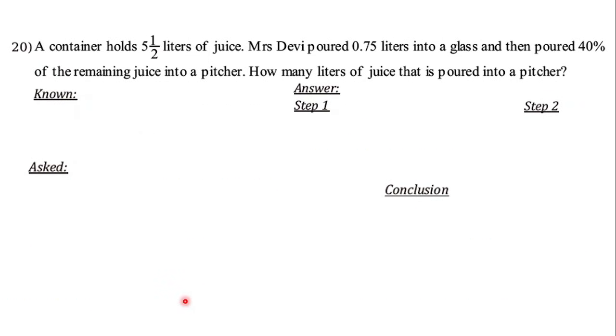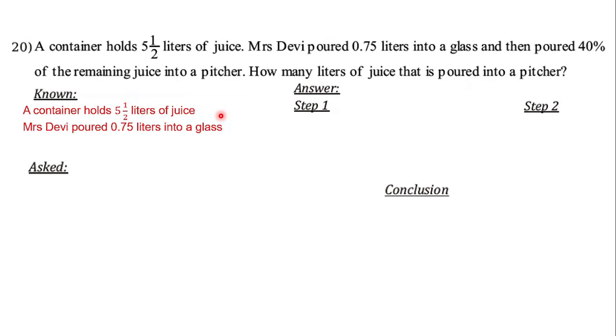And the last question is about this. A container holds 5 1 out of 2 liters of juice. Mrs. Devi poured 0.75 liters into a glass and then poured 40% of the remaining juice into a pitcher. Now the question is, how many liters of juice are poured into a pitcher? Now let's find all the information that is given in the known part. First, a container holds 5 1 out of 2 liters of juice. So that is the first piece of information.